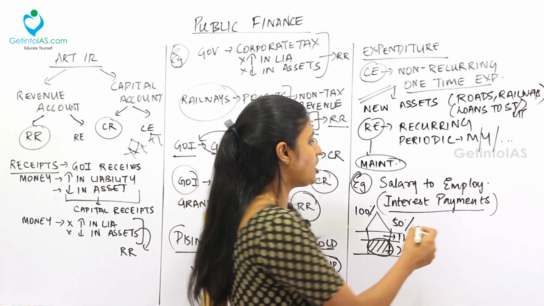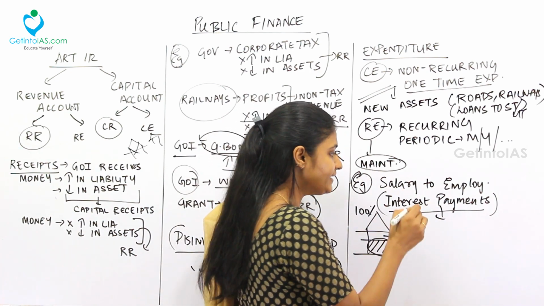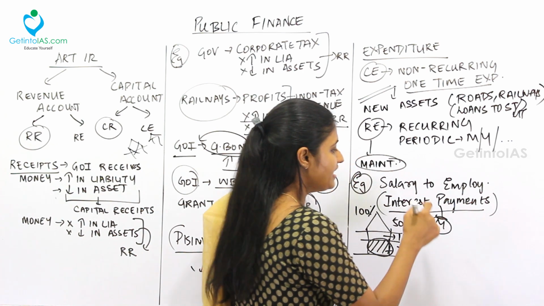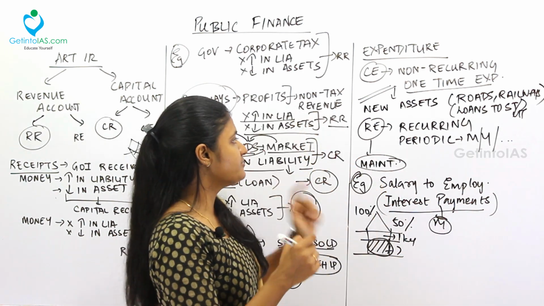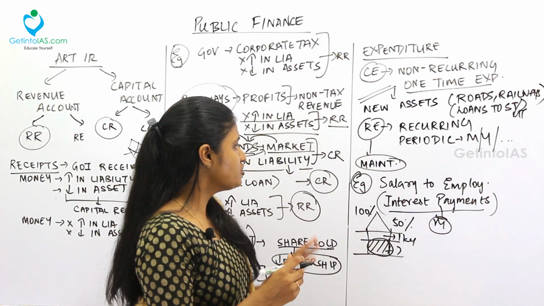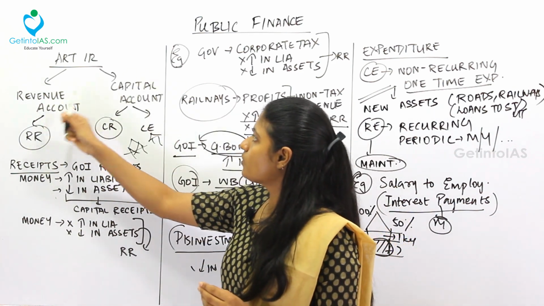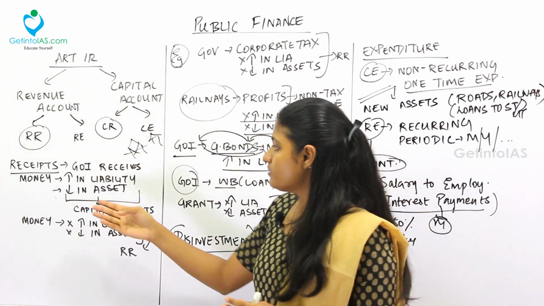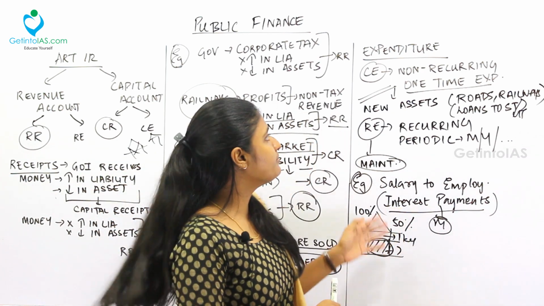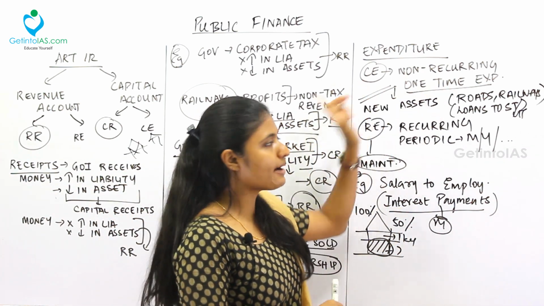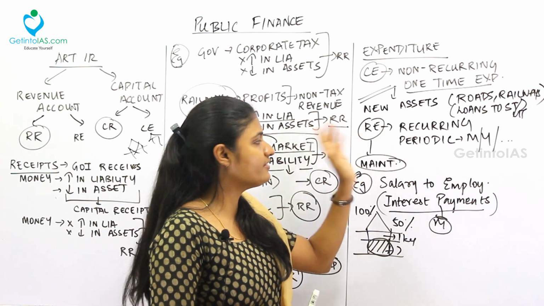So for this, Government of India should pay interest every month. So this is a recurring expenditure. That's why it comes under the revenue expenditure. Fine. So these are all the important terms noted down under the revenue account and the capital account. So keep in mind these two formulas, and keep in mind the non-recurring nature of capital expenditure and the recurring nature of the revenue expenditure.